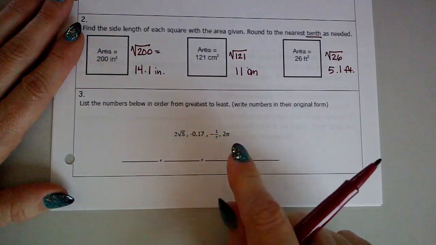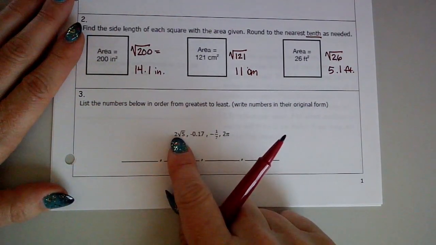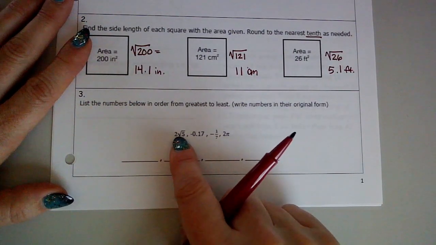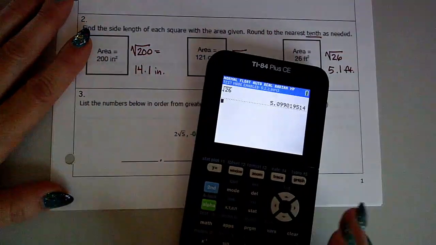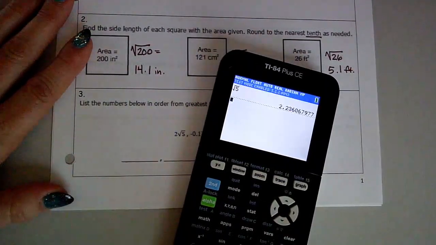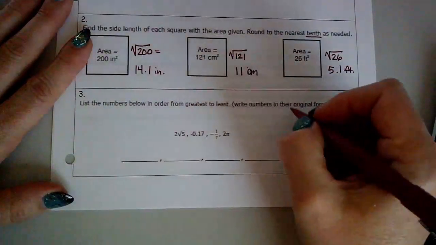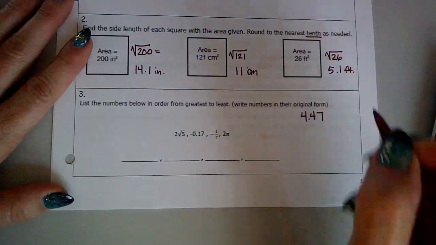So let's go ahead and first start by converting our numbers into decimal form, and then I'm going to line those up and go from there. So I have 2 times the square root of 5. So I'm just going to, again, do the square root of 5, and then multiply that by 2, and that gives me 4.47. I'm just going to write them over here.